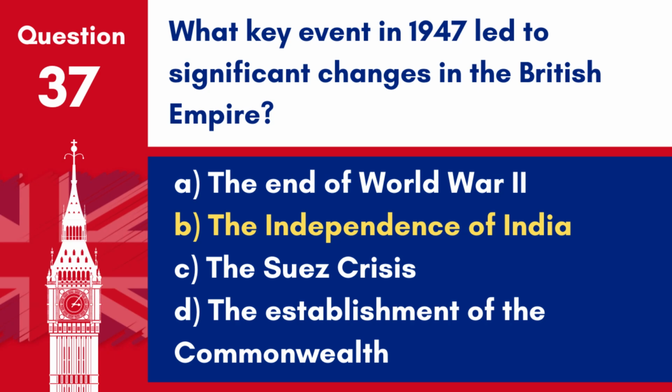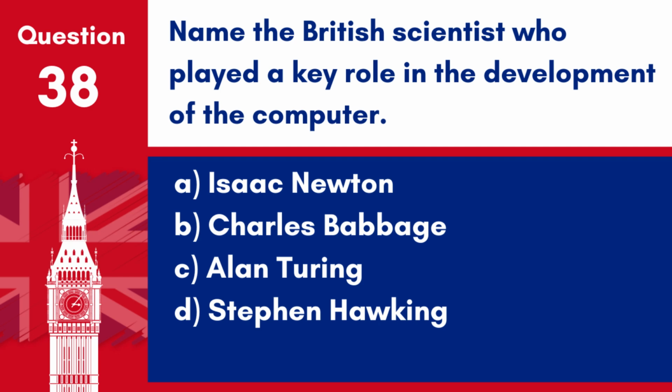Question 38. Name the British scientist who played a key role in the development of the computer. A. Isaac Newton. B. Charles Babbage. C. Alan Turing. D. Stephen Hawking. Answer C. Alan Turing. Alan Turing played a crucial role in the development of the computer, particularly through his work during World War II and his theoretical contributions that laid the foundation for modern computing.